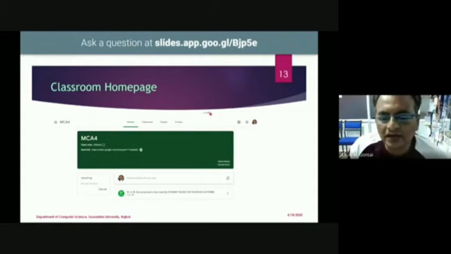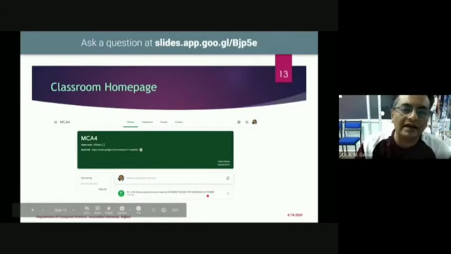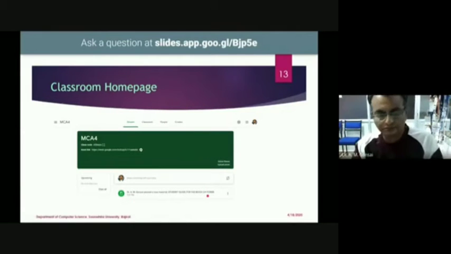So here you can get a consolidated grade for each student. And if you have some upcoming event, for example you have said that the last date for the assignment is the 10th of May, that will be displayed here. And this is the stream, whatever information is available here will be available to all my students.